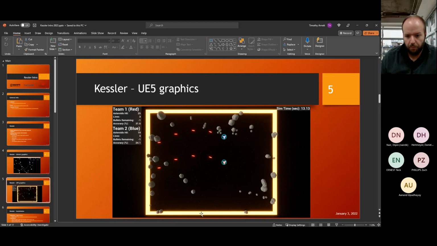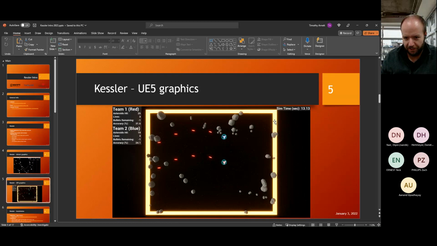We have the same border where everything wraps except for bullets, so ships and asteroids still wrap. We have these nice looking textures on the asteroids. The hitboxes are still not defined by these. They're still defined as circular, but it's a very close approximation, not too far off. Looks very good.